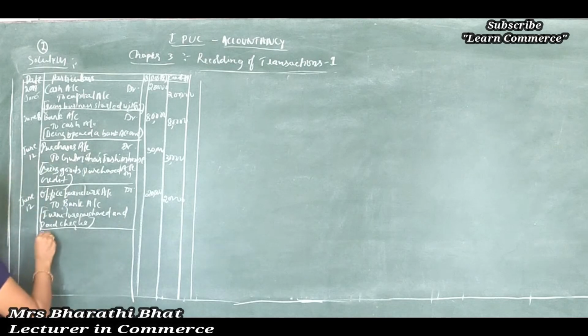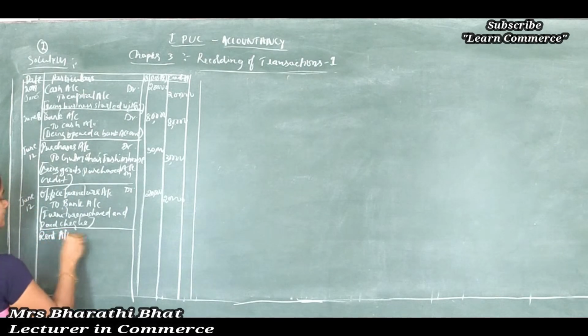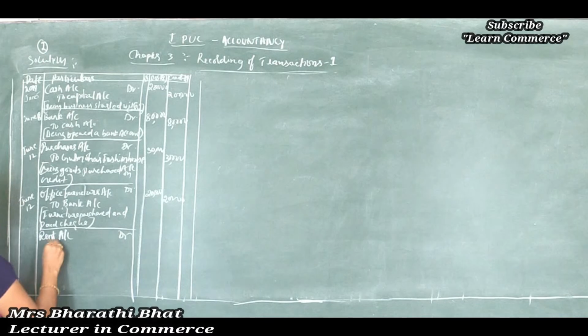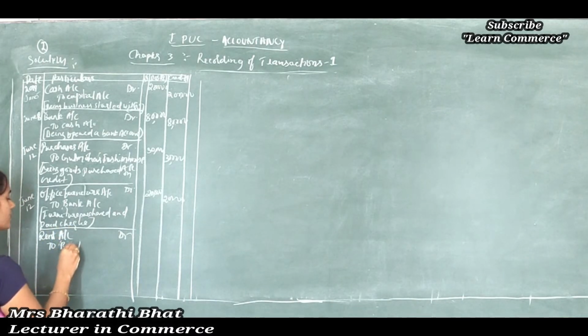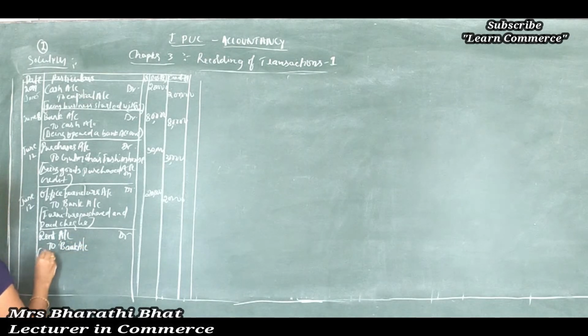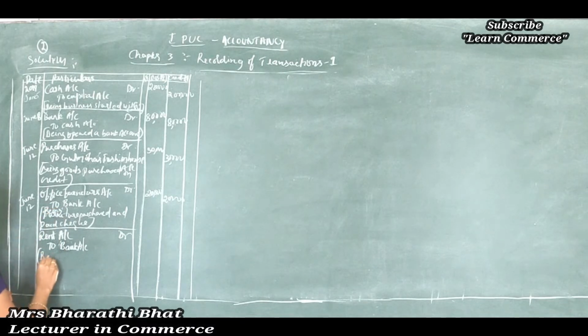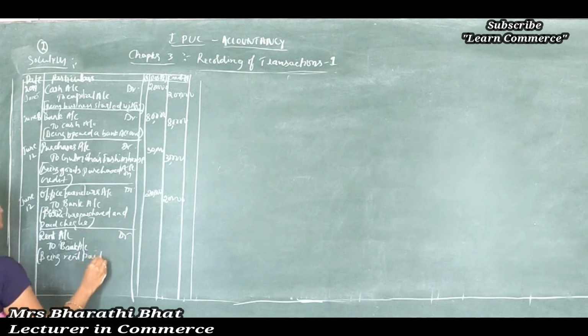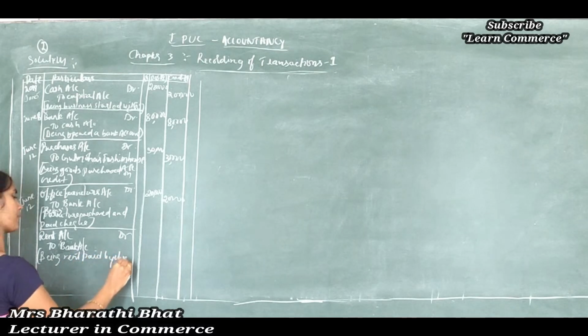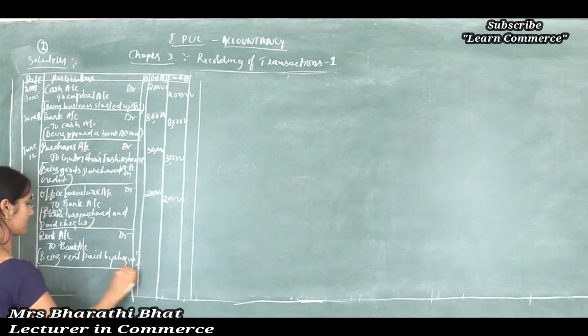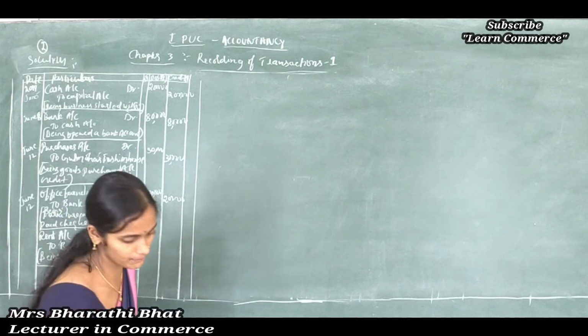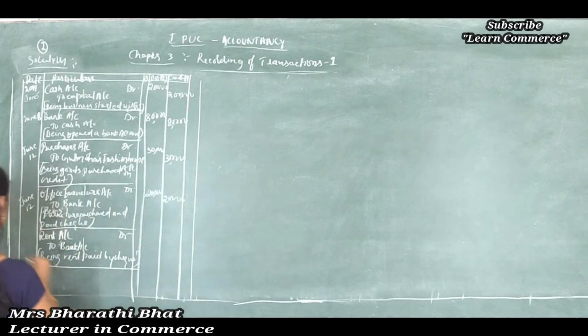So rent account debited to bank account, paid by check. Being rent paid by check. Okay, and mention the amount, date June 18.